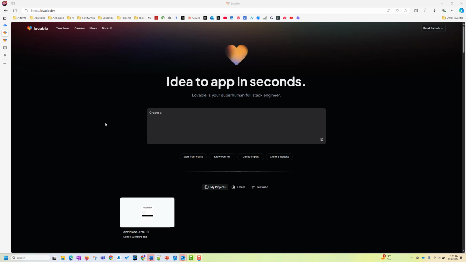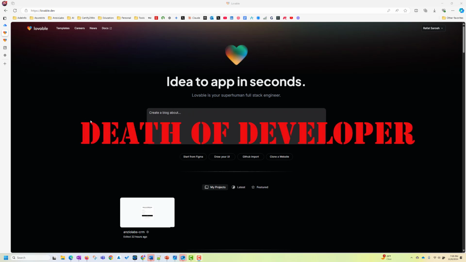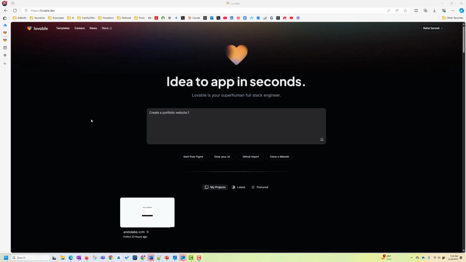But at the same time, it is making me sad because 20 years of my experience of building different applications with different technology is gone down the drain. It's really a death of developers. Lovable is going to replace all the developers. Of course, in future, you do need a few developers. The truth is, if I need 10 developers, I may just need 3. So almost 70% of developers are going to lose their job because we don't need that many developers.